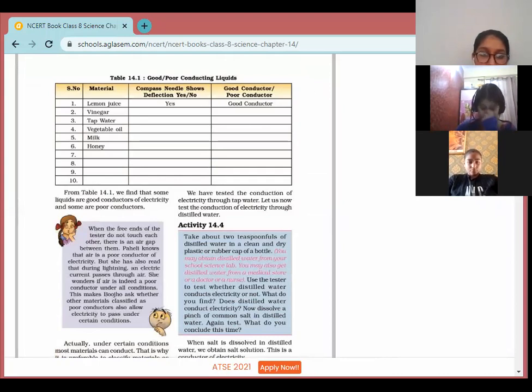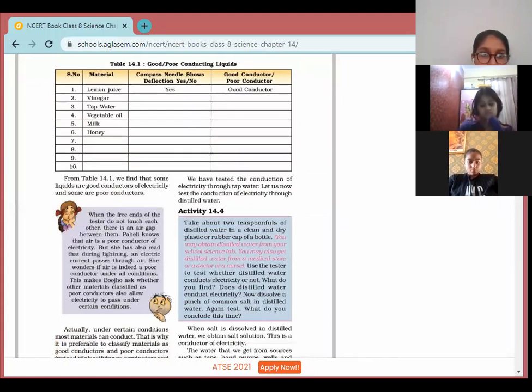Now today we are going to continue activity 14.4, which is a very interesting activity. Let's see whether salt solution is a good conductor of electricity or not. So I must say, Surbhi Seni, unmute and start reading activity 14.4.